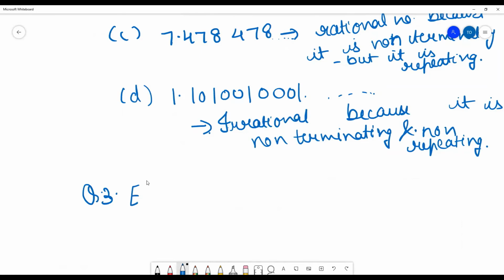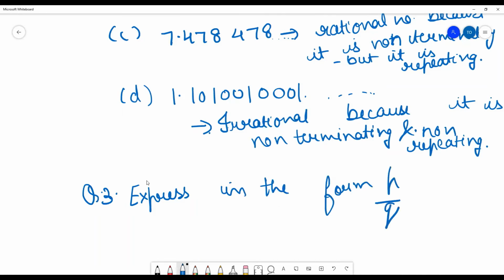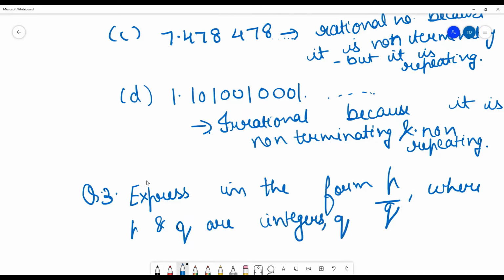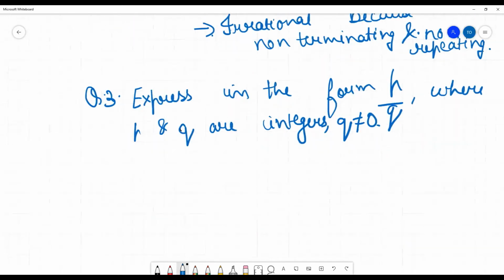Now the next type of question, I think this is the third question, which we are going to do is: express in the form P upon Q the given decimals, where P and Q are integers and Q is not equal to 0. So what will we do here?